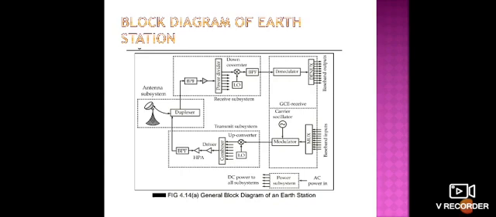The next one is the antenna subsystem. What is the use of the antenna subsystem? The RF signal from the transmit subsystem is applied to the antenna subsystem, which includes a duplexer that permits the use of the same antenna for both transmission and reception. So the antenna subsystem has the original antenna and a switching network called a duplexer. As I have already told, the duplexer acts as a single pole double throw switch.